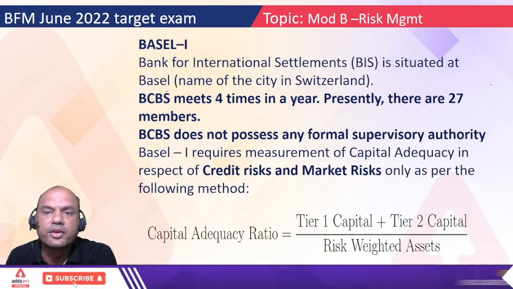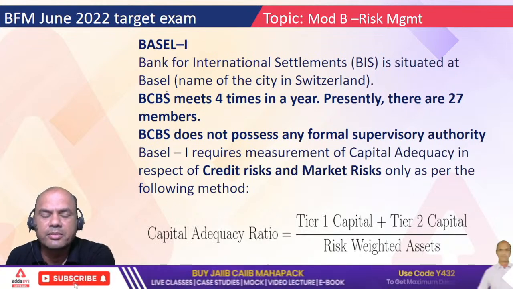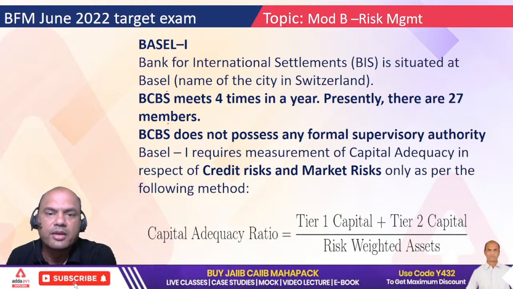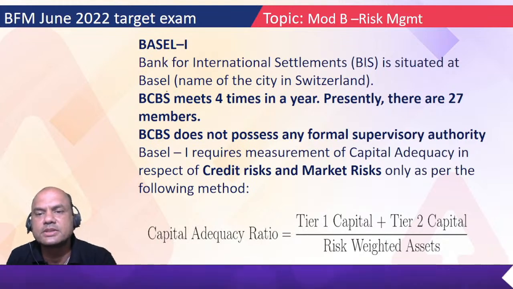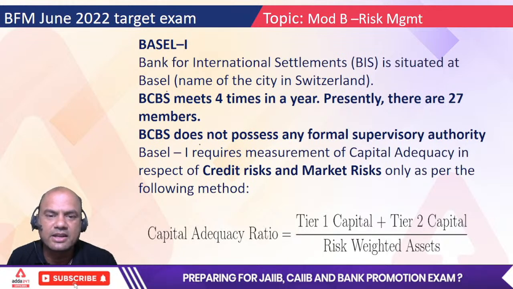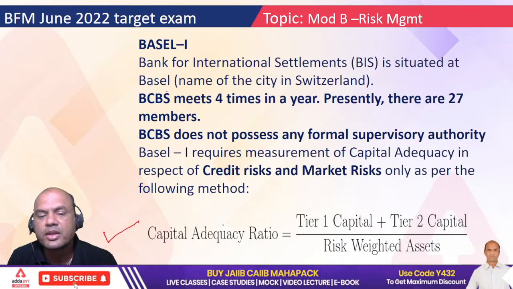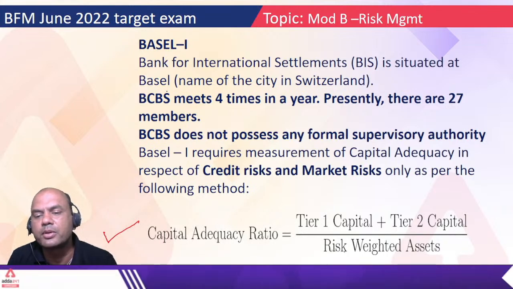Okay, so next part which I promised was Basel norms, means basically capital adequacy, CRAR. So remember, CRAR is a part of Basel. Basel means Bank for International Settlement is situated at Basel. BCBS meets 4 times a year. That's all history. Okay. Important part over here is CRAR, capital adequacy ratio. It's always tier 1 plus tier 2 upon RWA.